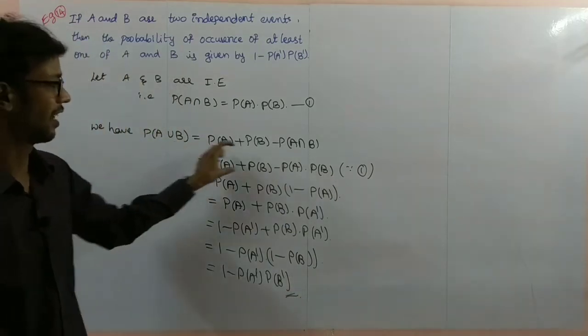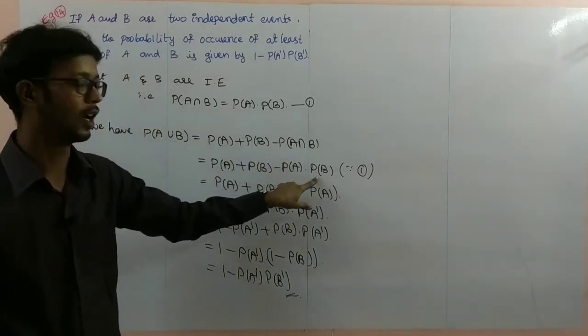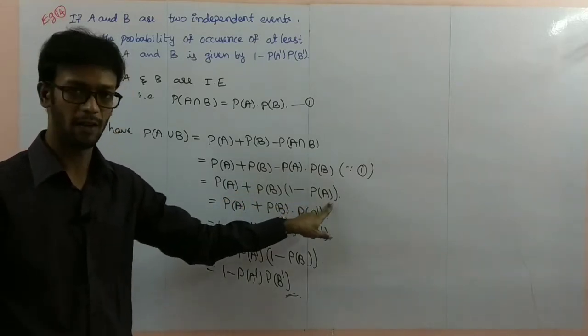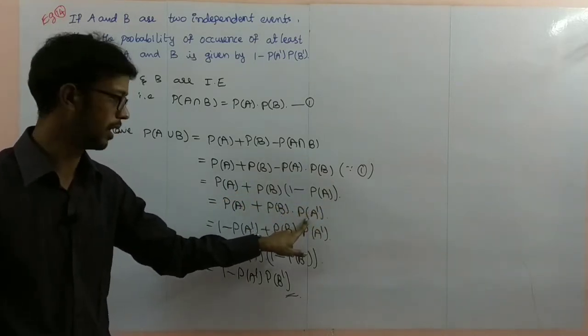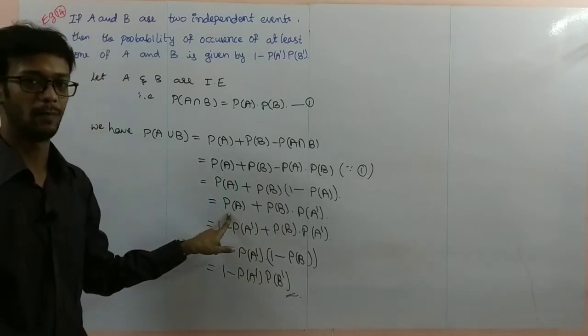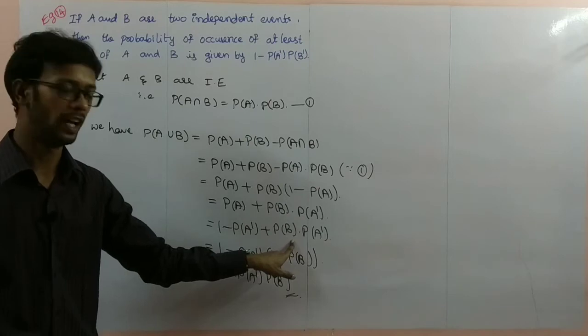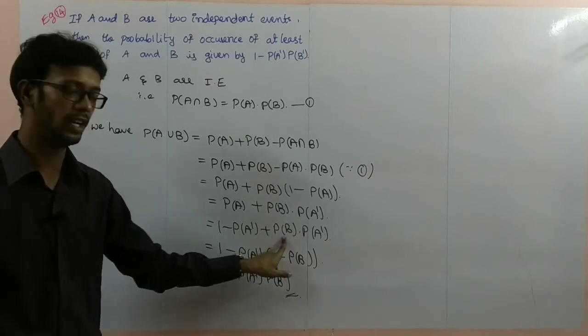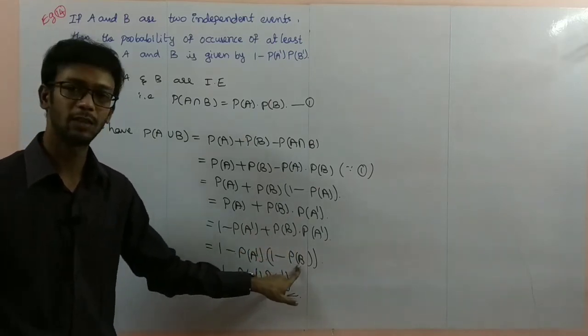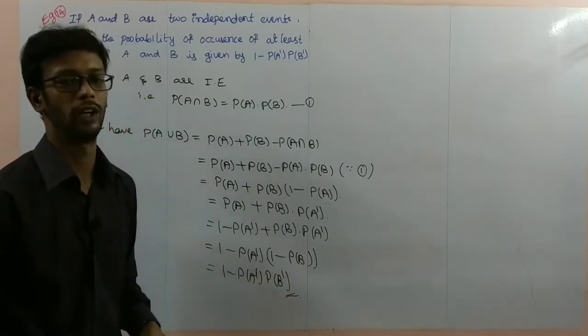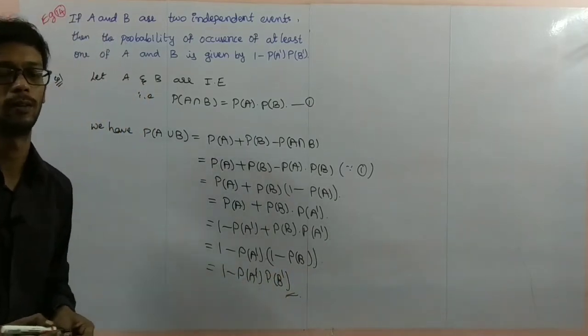So here nothing is there, intersection part, plus we have to substitute common 1 minus P of A. 1 minus P of A is nothing but P of A complement. This one writing as 1 minus P of A complement. In these two, 1 minus P of A complement is common, 1 minus P of B. 1 minus P of B is nothing but P of B complement. So hence proved here. So pause the video to note it down.